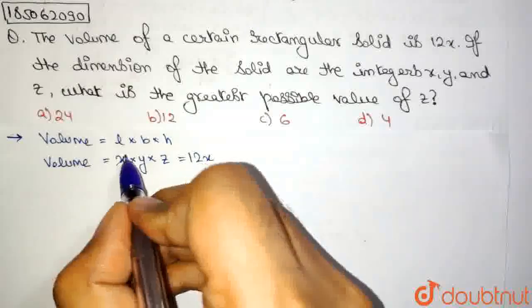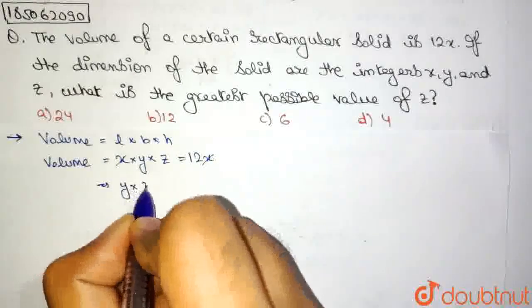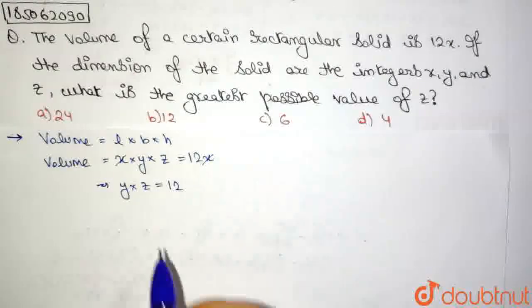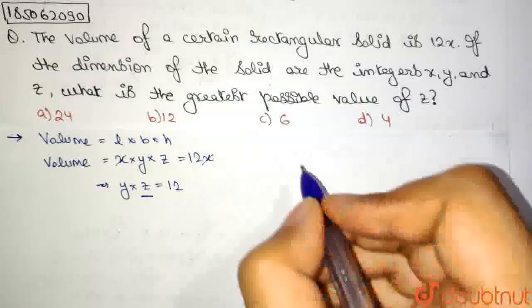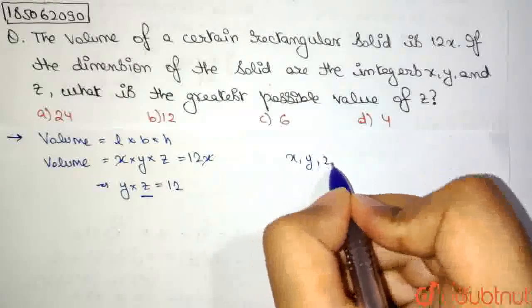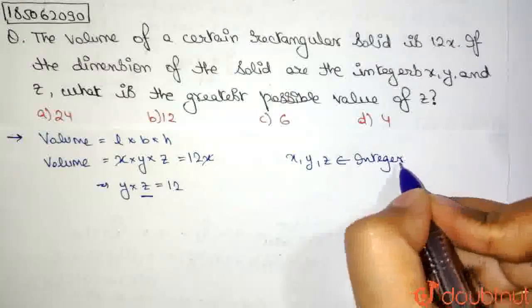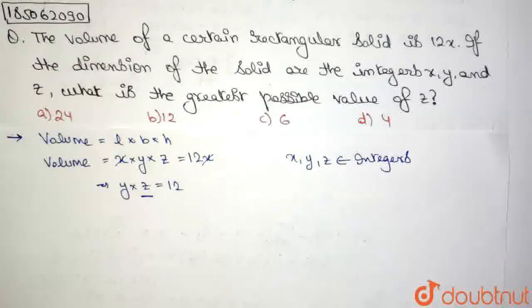Now this x and this x are cancelled out, so what remains is y into z is equal to 12. And according to the question, we need to find the maximum value of z. Also we know that x, y and z all are integers.